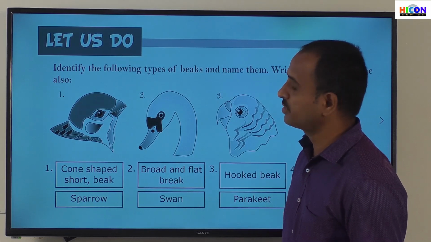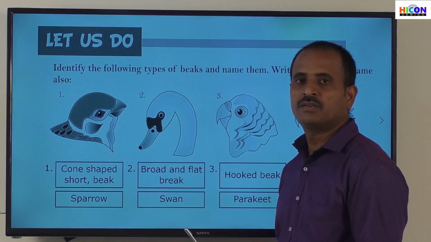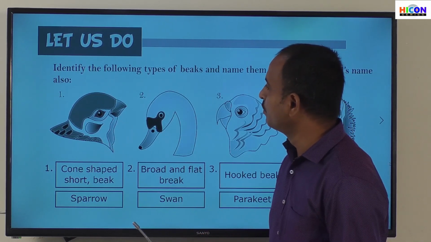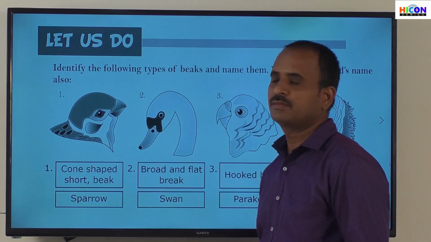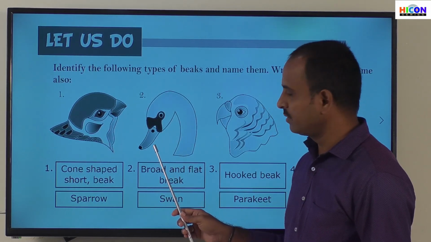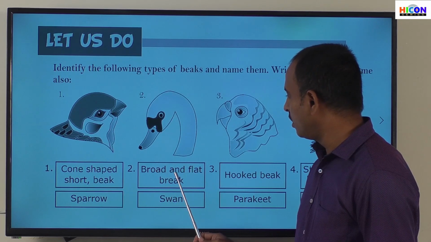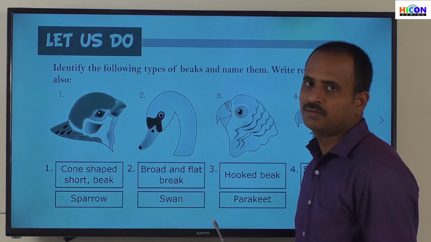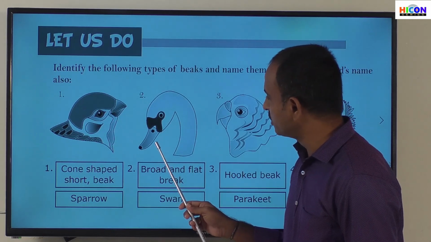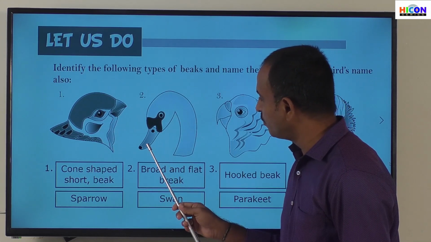And there are also some birds like peacock and pigeon. Children, these are the examples for this type of beak. Children, see the next one. What is this type of beak? Broad and flat beak. If you observe its beak, it is broad and flat, and you are observing some holes.